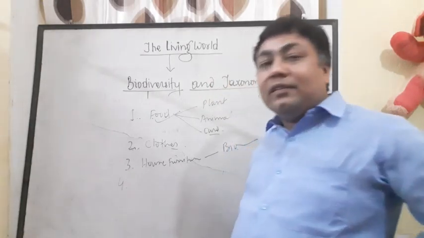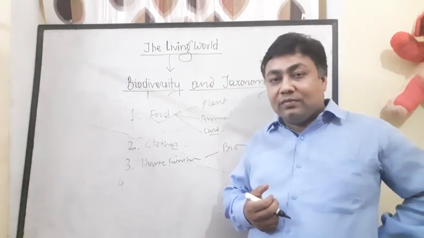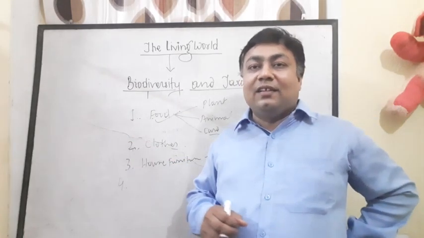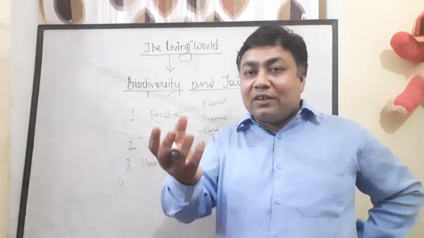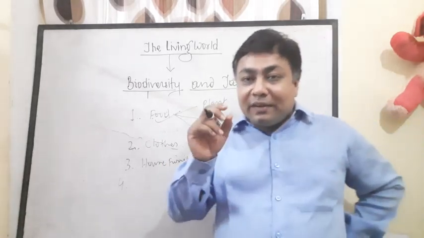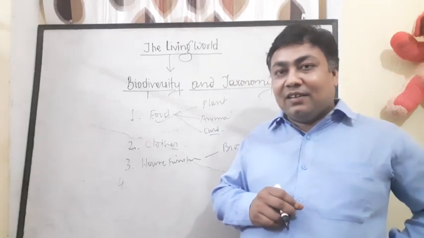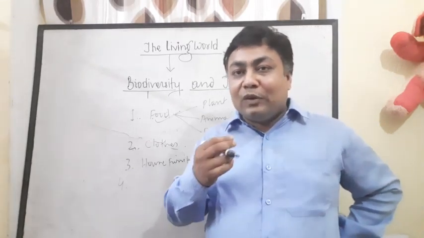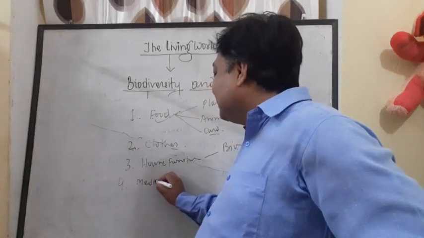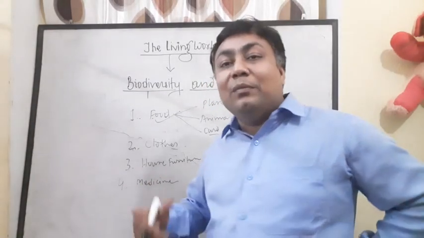From where does our medicine come from? Our medicine also comes from plants and animals. From plants we extract drugs. From microorganisms we get antibiotics. So biodiversity is the source of our medicine also.